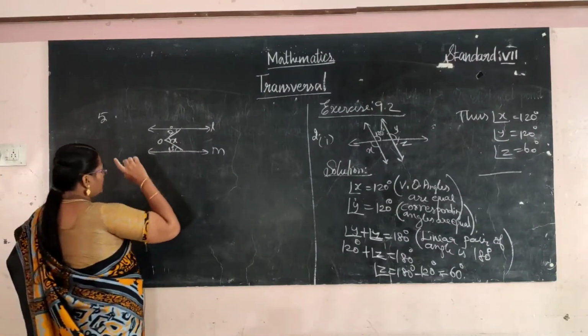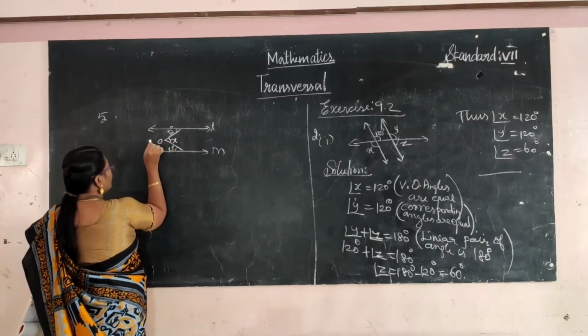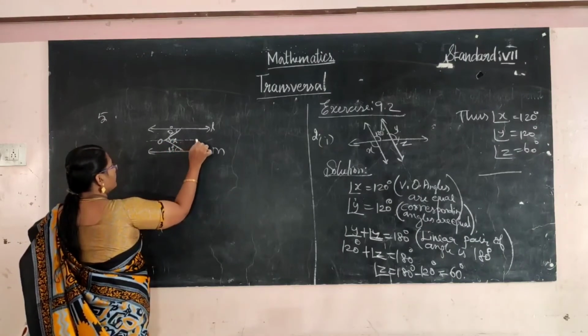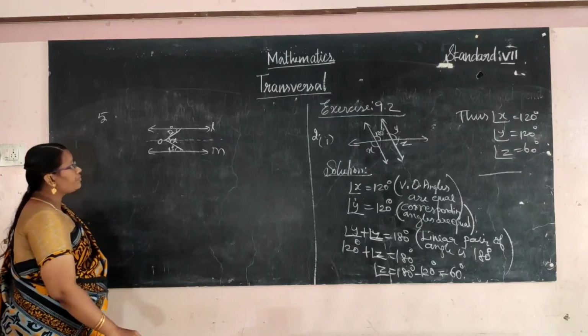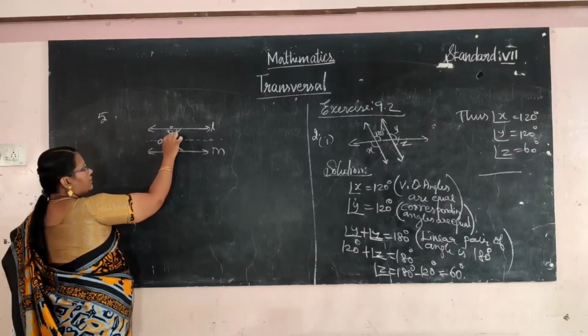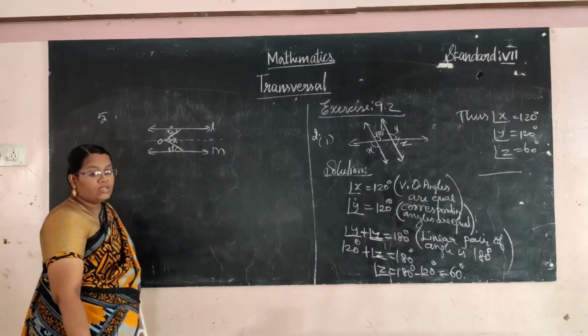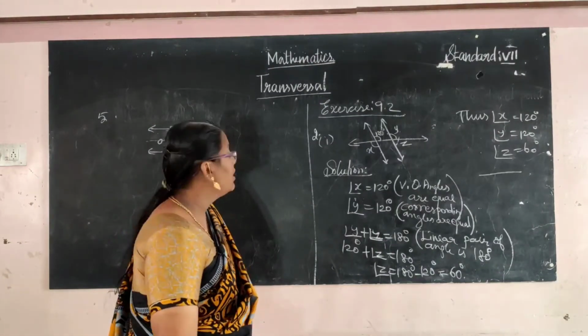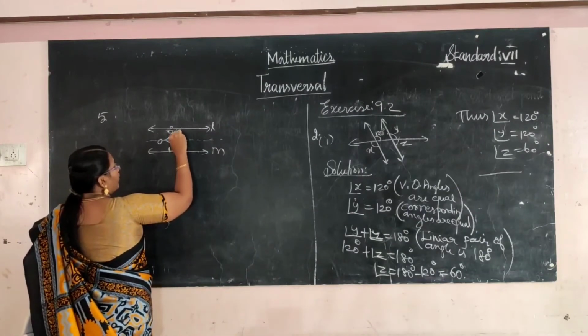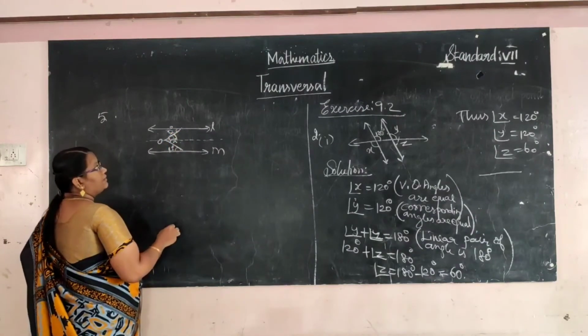So just imagine it. Here one line intersects. What is the relation between these two angles? Alternate angles, is it? Alternate angles.